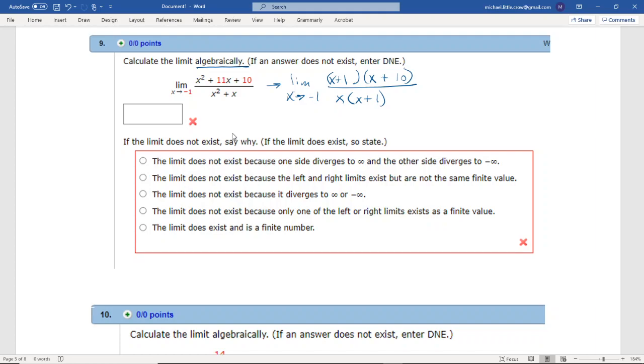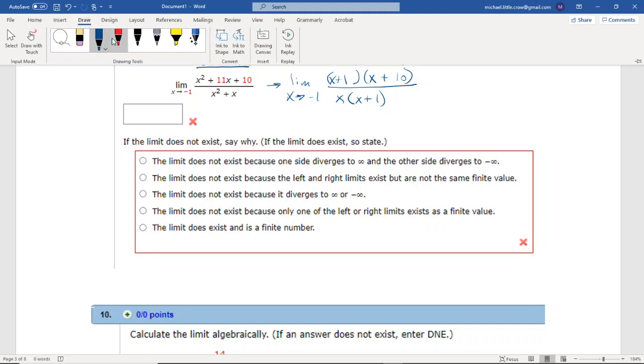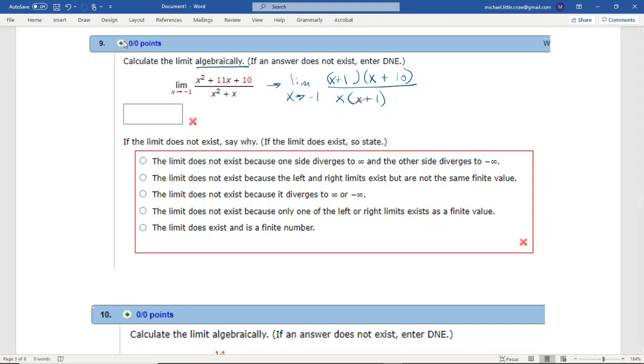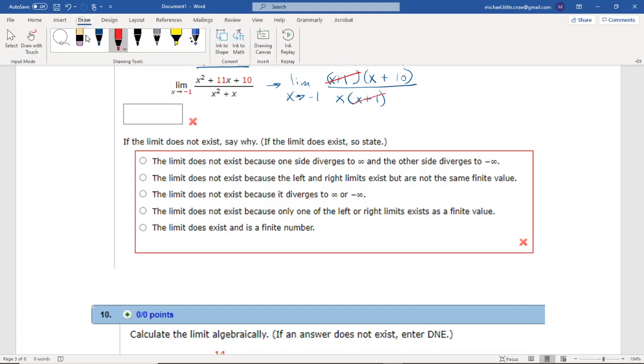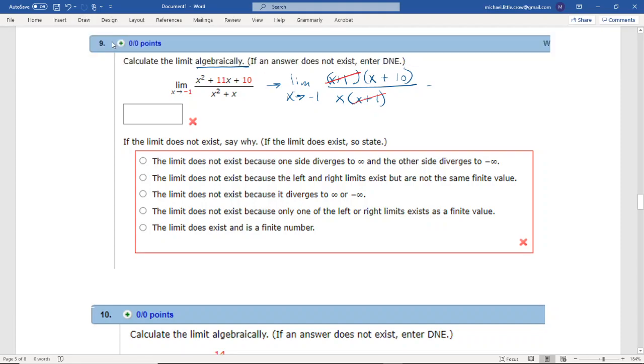That gives you an x squared, 10x, 1x, you add those together, you get 11x, and 1 times 10 is 10. So this is it. So we can reduce this fraction. X plus 1 divided by x plus 1 is 1. So now we're left with the limit as x goes to -1 of x plus 10 over x.